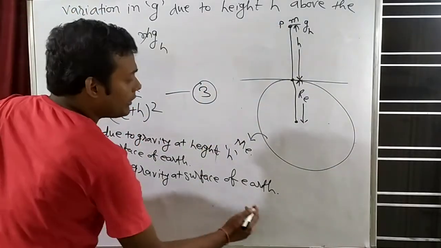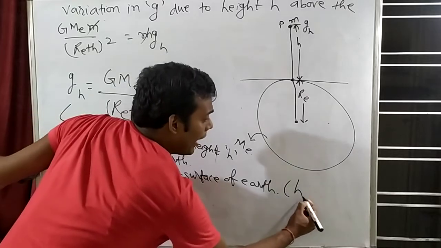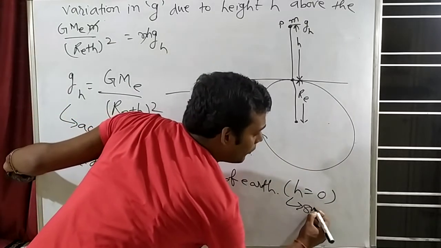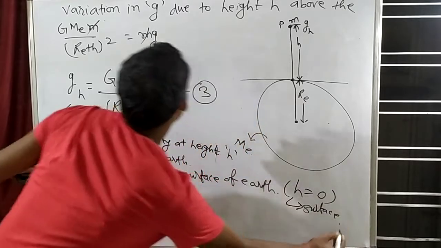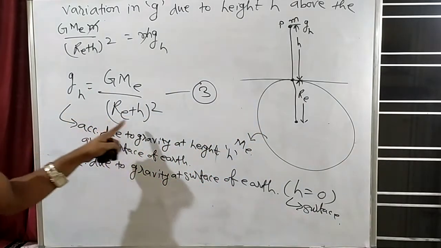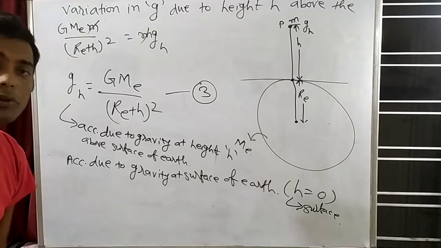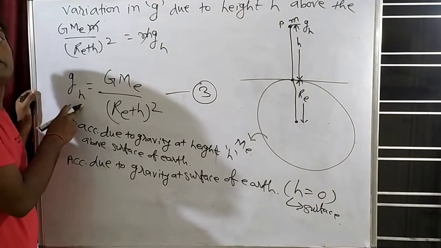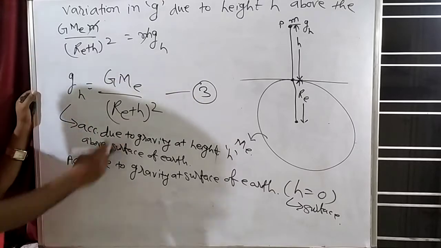So the acceleration due to gravity on the surface of earth means the height will be equal to 0, and we will come to the surface. So in this equation, make height equal to 0. Then it will become gs, the acceleration due to gravity at the surface, when height becomes 0.